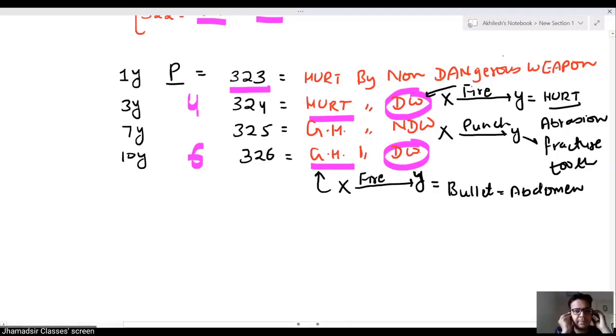Sir, ये तो attempt to murder भी हो गया ना ये तो. नहीं, there may be 2 IPC or 3 IPC or 4 IPC. Actually, a single crime can have many IPC sections. Okay, so that is a different issue.